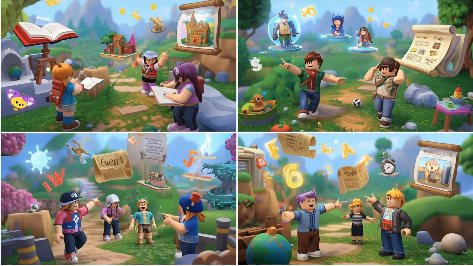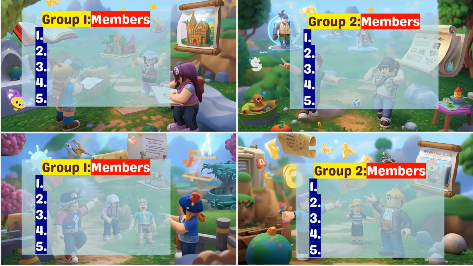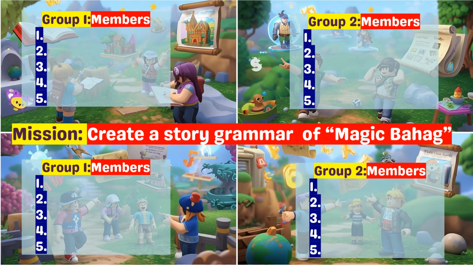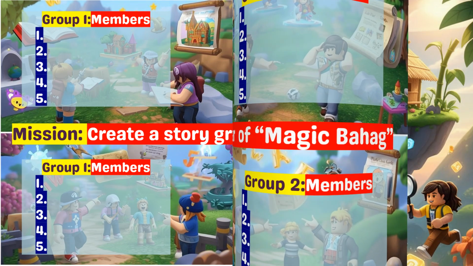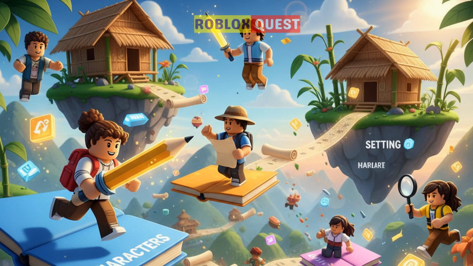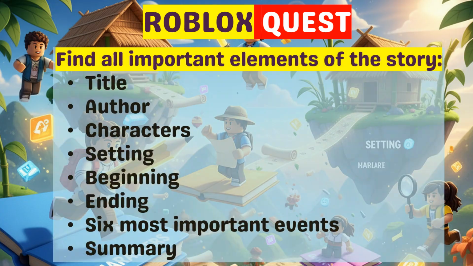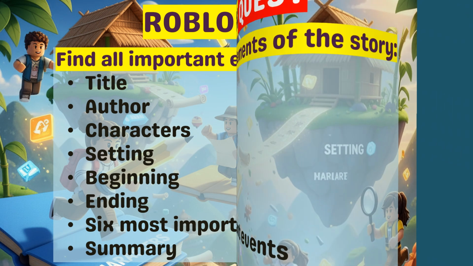Class, here's your mission. You will work in 4 groups. Each group will develop the story grammar of the Magic Bahag. Think of it like a Roblox quest. You need to find all the important elements of the story: title, author, characters, setting, beginning, ending, 6 most important events, and a summary. Remember, teamwork is your superpower on this quest.